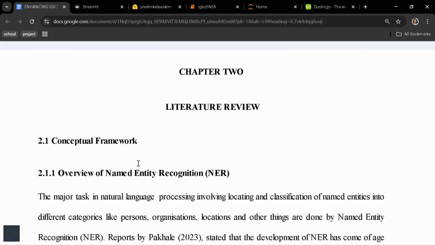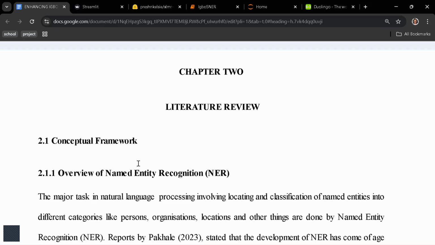Now, literature review: we will not know about the limitations, we will not know about the problems, we will not know what people have done, we will not know what we are going to do if we don't do a literature review. What is literature review? Literature review is analyzing and looking at the existing work that has been done around the area of that thing that you want to do.